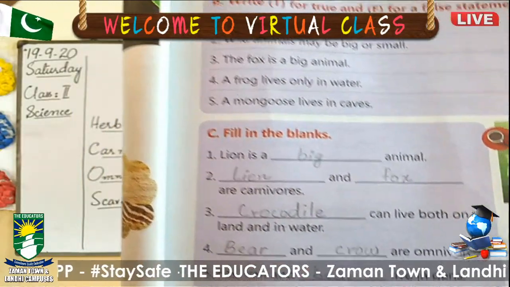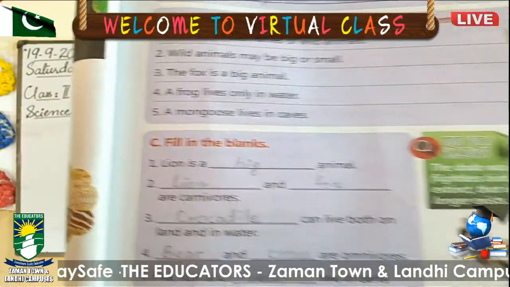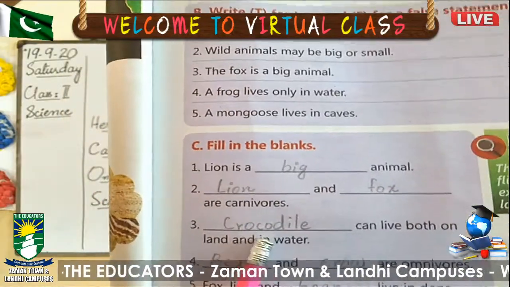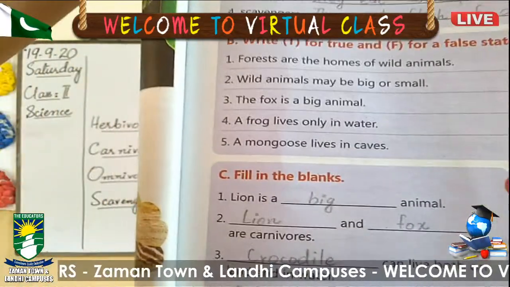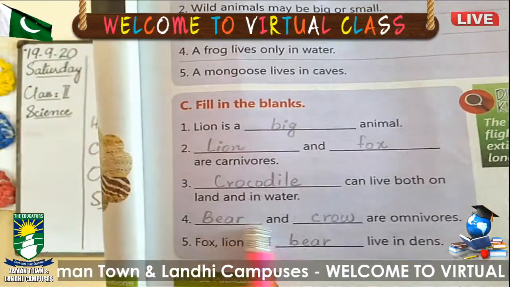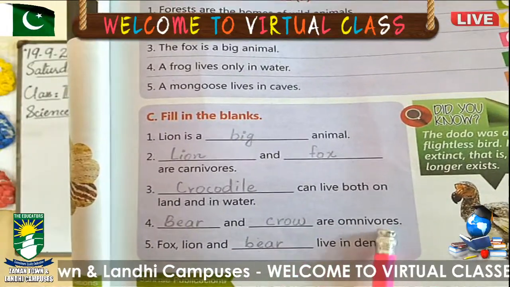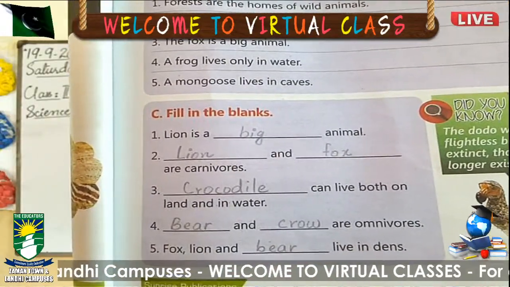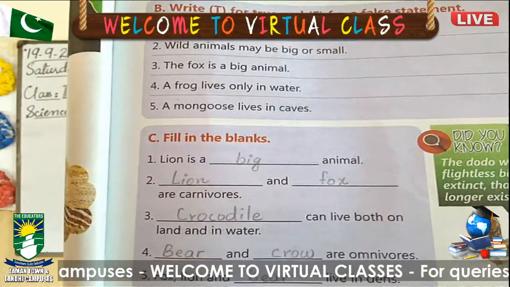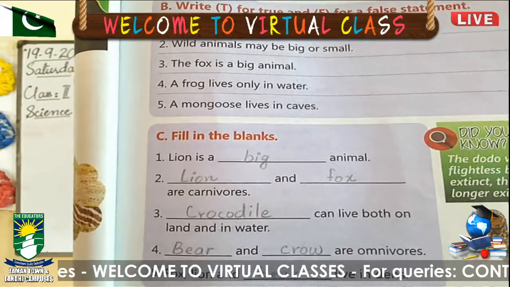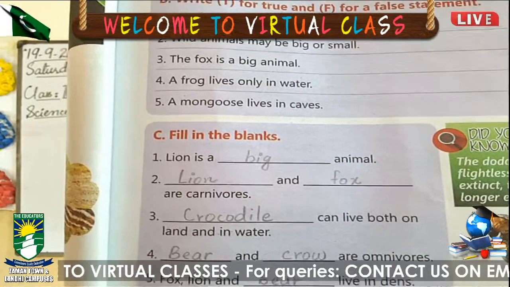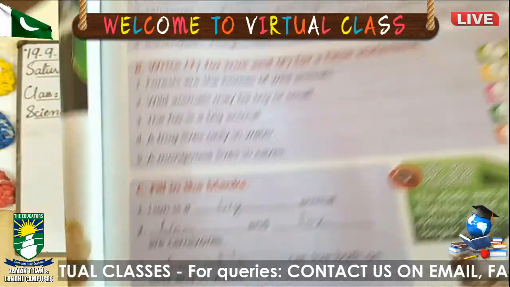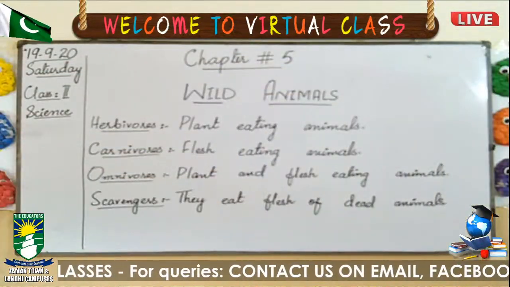Crocodile. There are also other animals. You can also write a frog here. I have written crocodile. Number 4, dash and dash are omnivores. Write the names of animals. Bear and crow are omnivores. Last one is fox, lion and dash live in dens. Write bear. Have you completed this page? Page number 33.